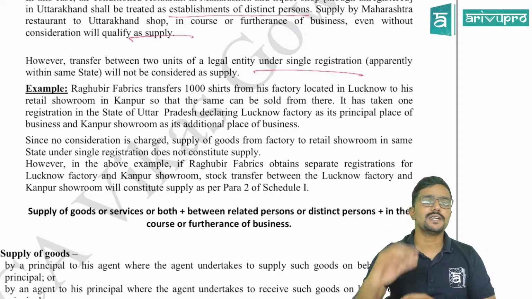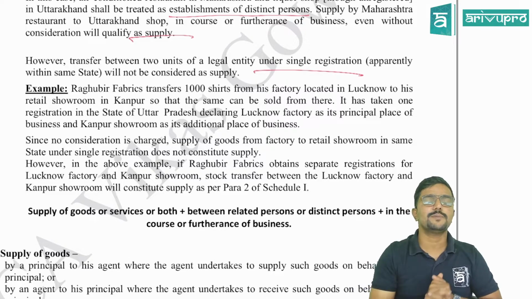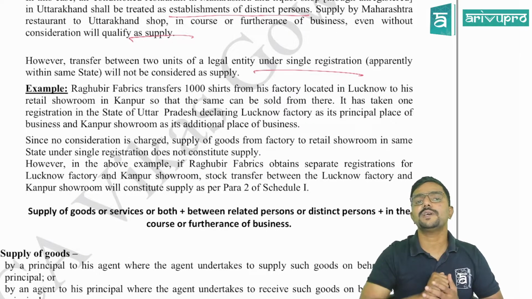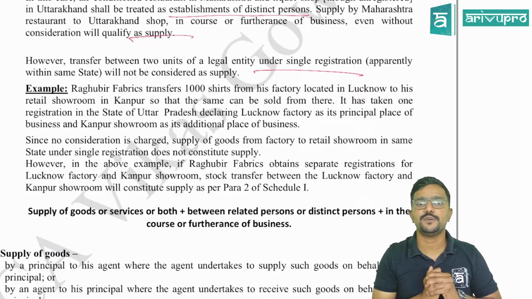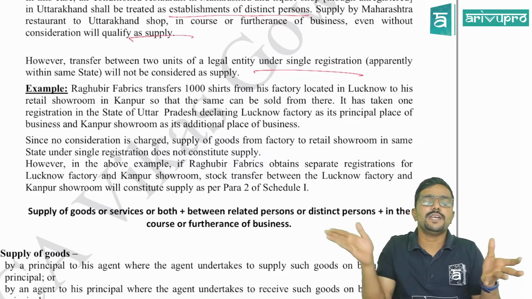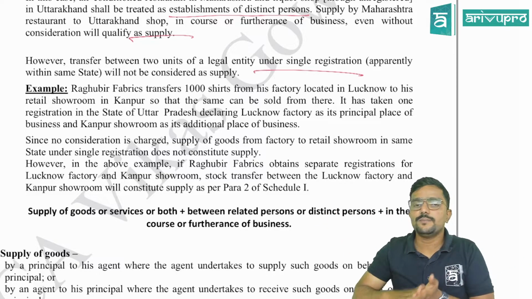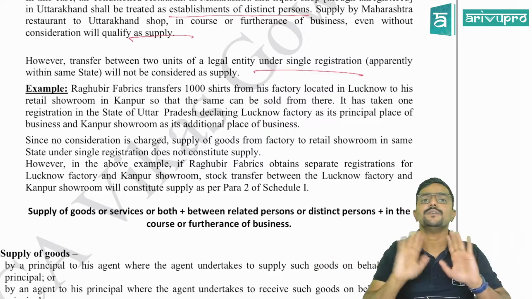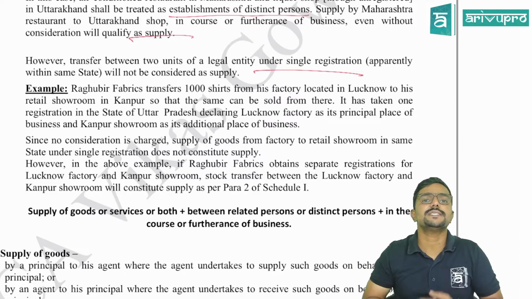As I told you, sir, in Karnataka, I have 5 different branches, but I have taken only one single registration for all the 5 branches put together. Is it possible? Yes, you can do it. So in that case, if I am transferring any goods or services from one branch to another branch, is it a supply? No, because it is not a distinct person.